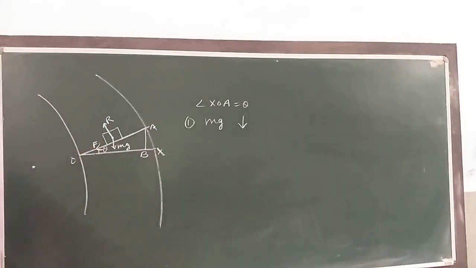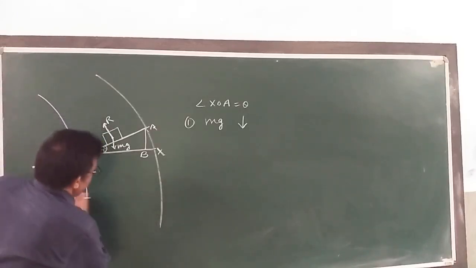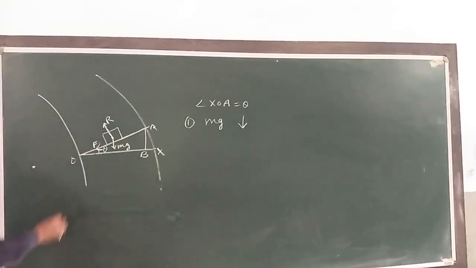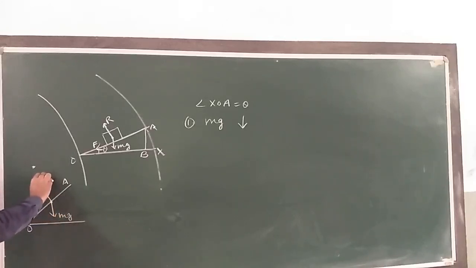I can say, my dear children, this figure here. Here also I can draw. Here is a bent road. It is O. It is A. इसको मैं अलग से बना रहा हूं यार. Here is your car. Weight mg downward. Normal reaction R. AO like this. The force of friction F. Now, here the component we can take, say this angle here is theta.